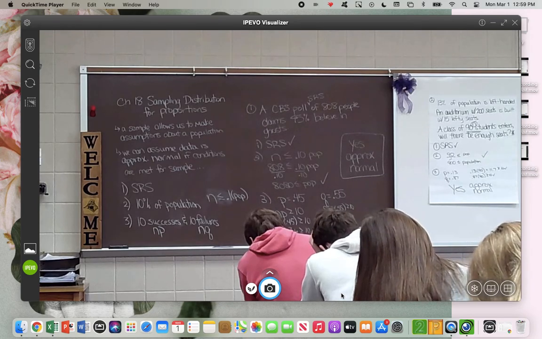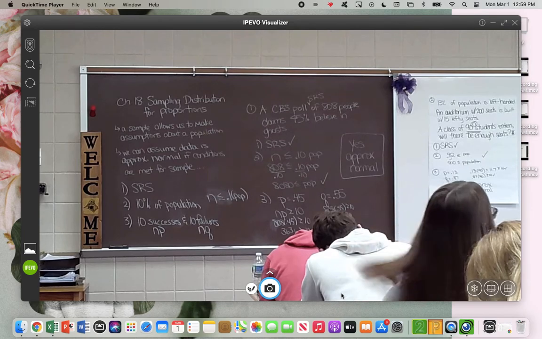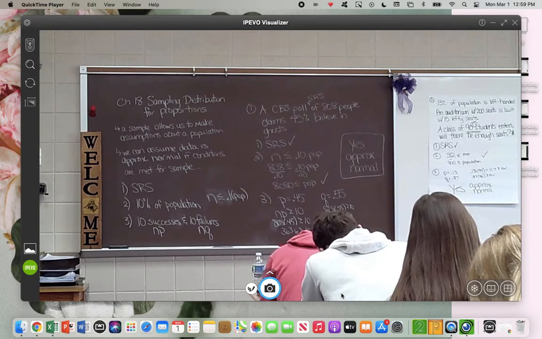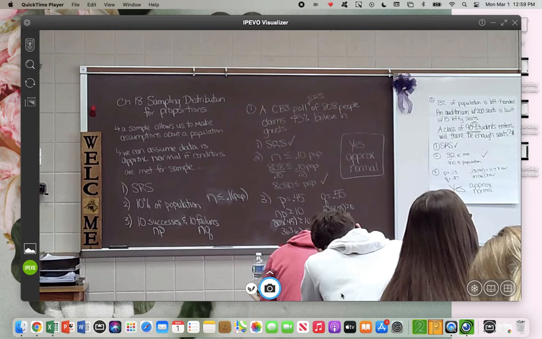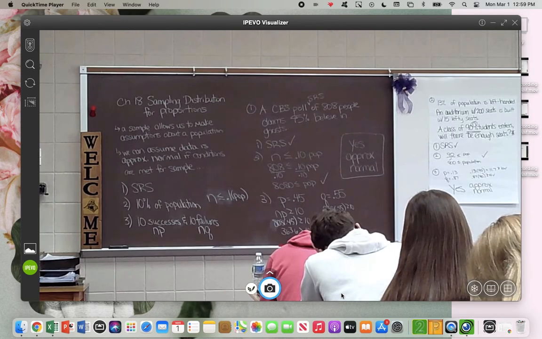Is random enough? No. Okay, sorry. Alright, so does it tell us what type of loans, or is it just the last 30 loans? We don't know if it's a mortgage, a car loan, a farm loan, or a business loan. We just know it's 30 loans, and we can assume it's random.